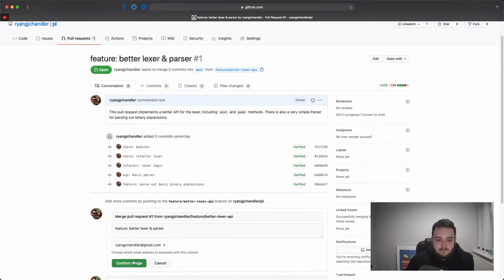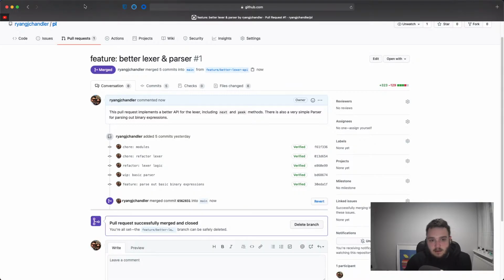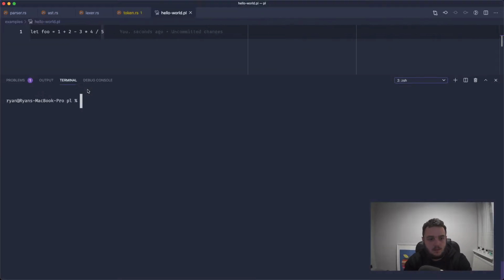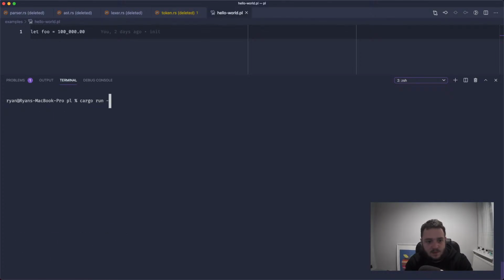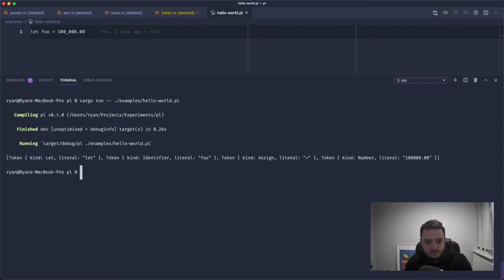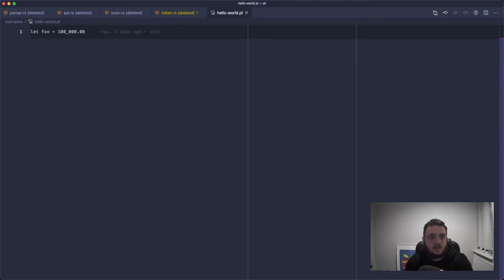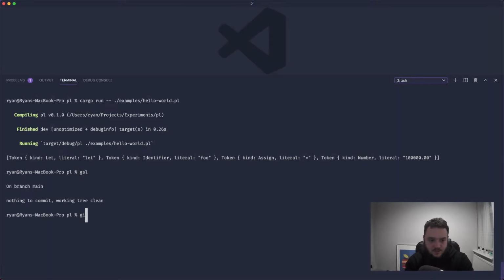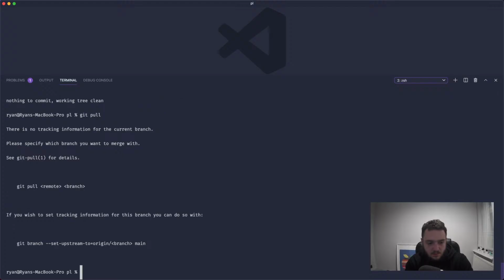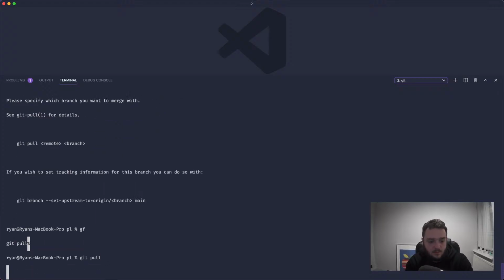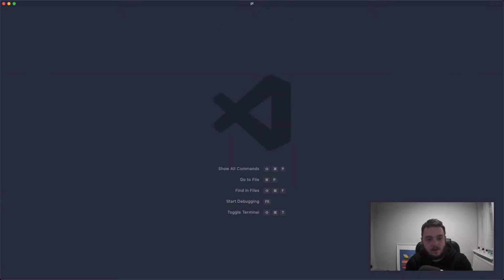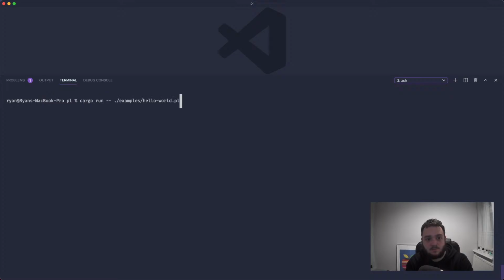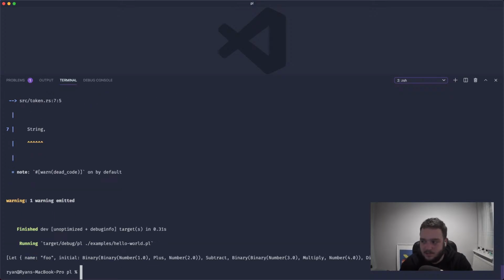Let's merge this in. So this is going into main. We'll delete the branch. We'll check out main. Perfect. We'll do a cargo run again just to make sure. Everything was changed. Do I need to do a git pull? Sorry, git fetch, git pull. There we go. So now if I run cargo, we're getting exactly the same as before, which is great.